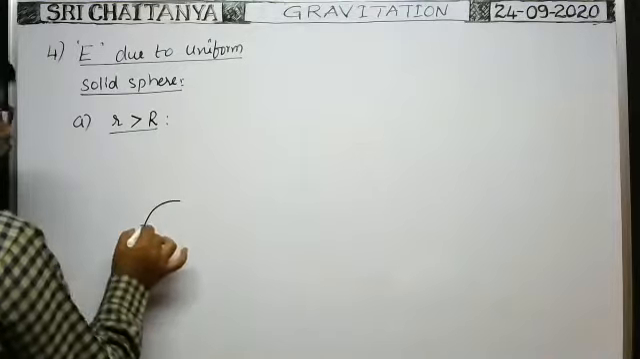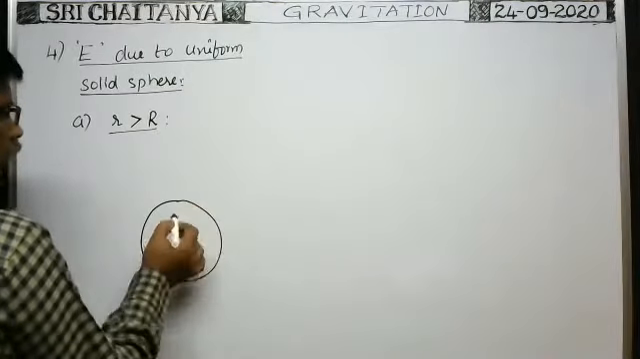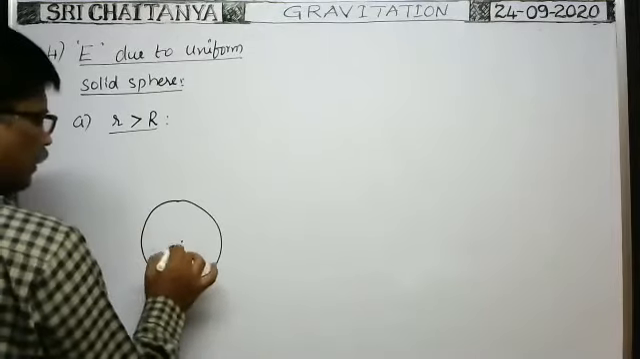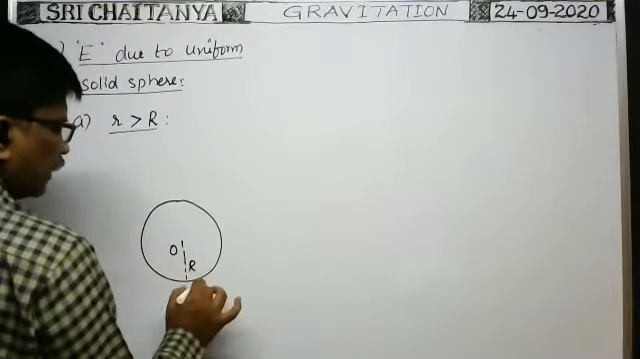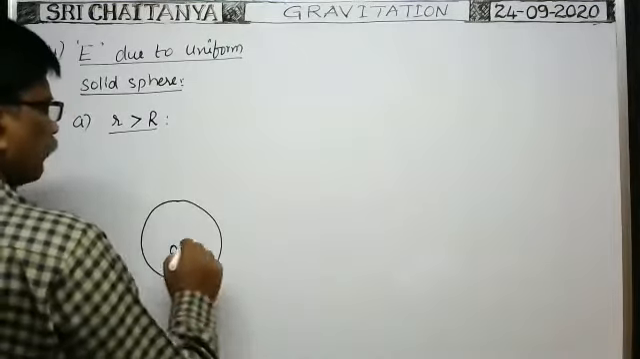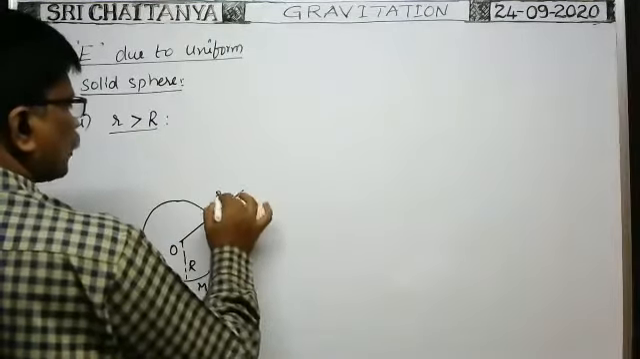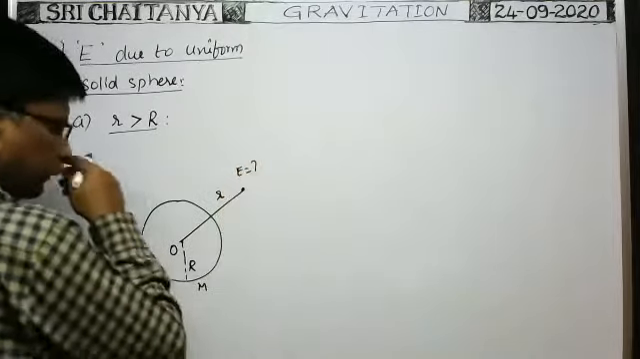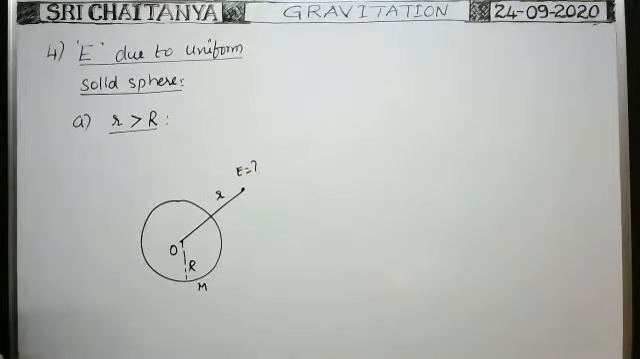Suppose here is the uniform solid sphere, which means the volume density remains constant at any point inside it. This is the center of the solid sphere, this is its radius R, and the mass is capital M. From the center, at a distance of small r, at this point we have to find the intensity of gravitational field. That is our aim.